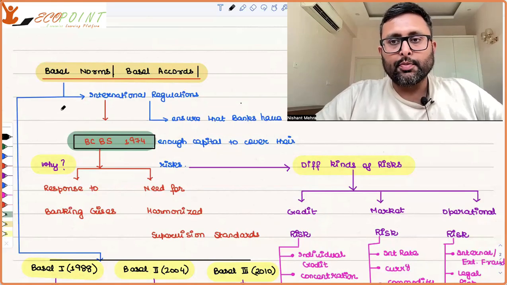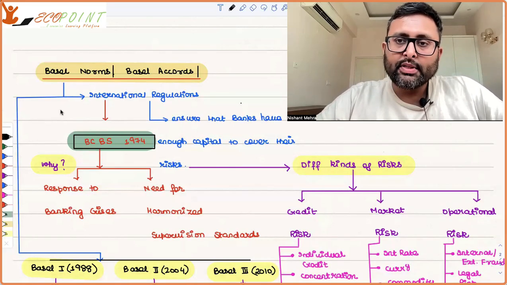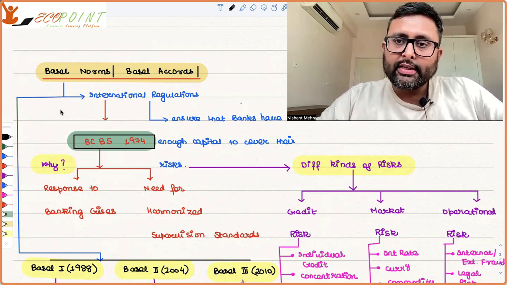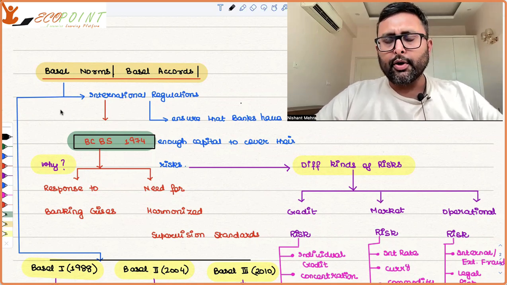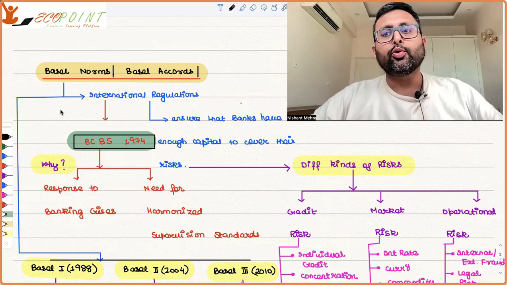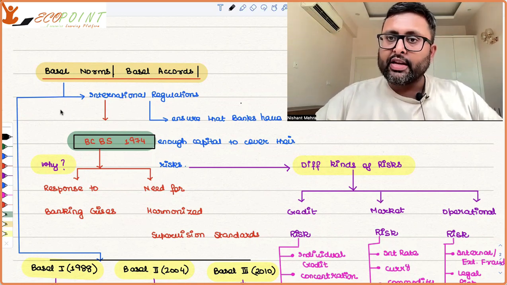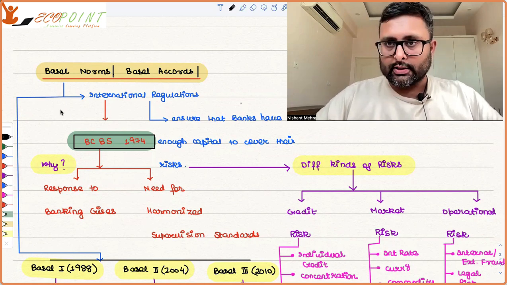What are Basel norms? What are Basel Accords? Basel norms are nothing but international regulations. Why were these international regulations there? To ensure that banks have enough capital, because banks are going to expose themselves to various kinds of risks. So do banks have enough capital to protect themselves from those risks, right?